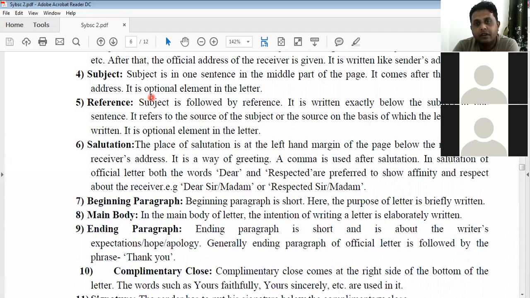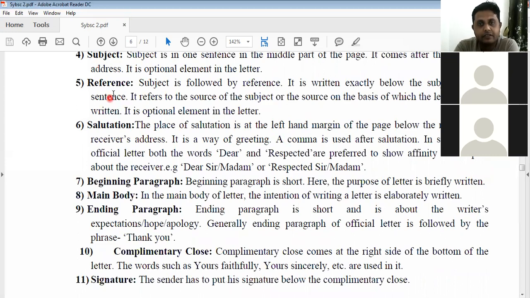But in many cases, we must highlight the subject. When we highlight a subject, then what happens? The receiver gets the idea of the topic or the issue of the letter, right? So in the beginning, he gets the idea about the letter's topic, right?